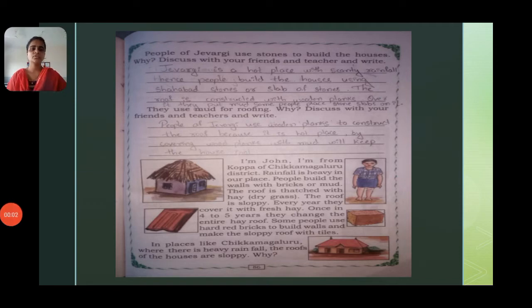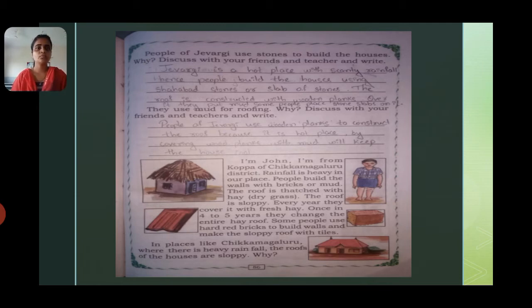A boy called John is sharing his experience of how houses are built in his region. I am John. I am from Koppa, Chikmagalur district. Yes, he is from the Chikmagalur district. Rainfall is heavy in our places.